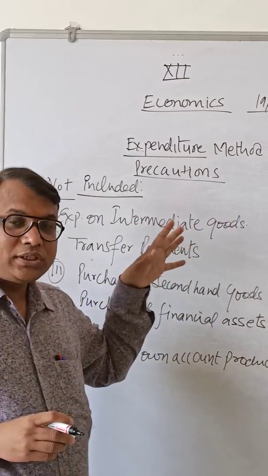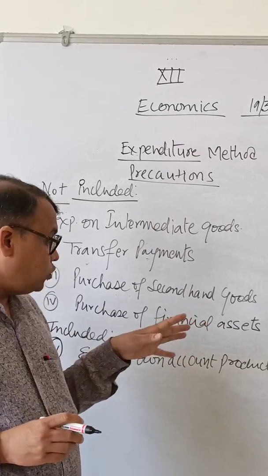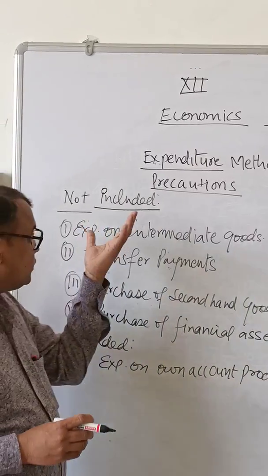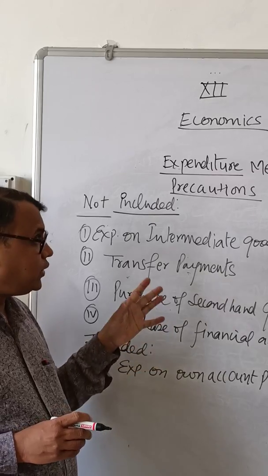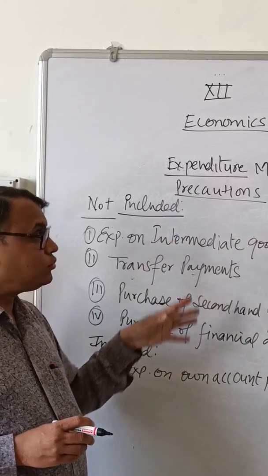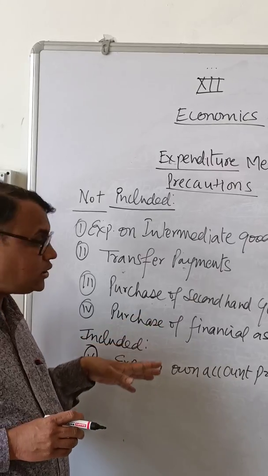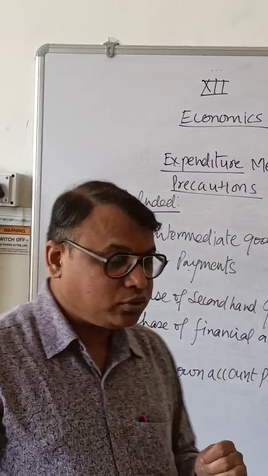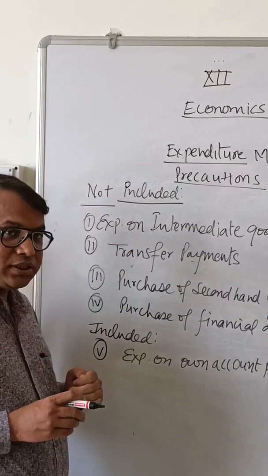Precaution means what items to be included and what items not to be included. We'll have to focus on that. There are some items which are not included in national income when we measure national income through expenditure method, and some items which are to be included. So, take the first one: expenditure on intermediate goods.